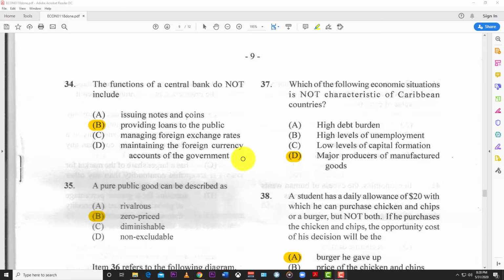37. Which of the following economic situations is not characteristic of Caribbean countries? And the answer here is major producers of manufactured goods. That's not the Caribbean. Maybe Jamaica, Trinidad, Guyana might do some manufacturing, but for the most part, most Caribbean countries rely on tourism.